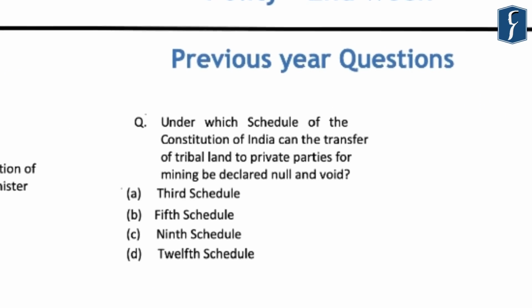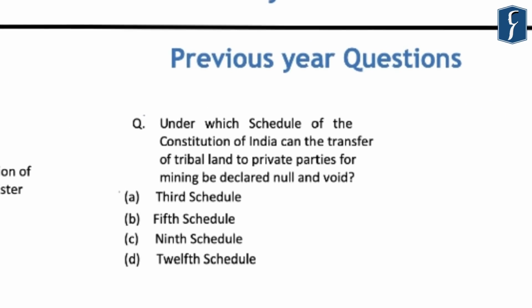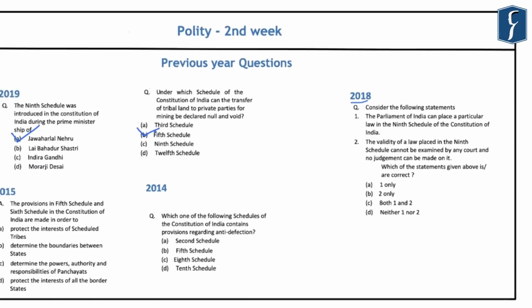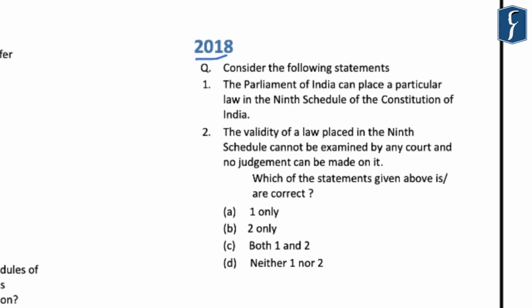Again, if you read about the second question, it reads, under which schedule of the Constitution of India can the transfer of tribal land to private parties for mining be declared null and void? So in this case, the correct answer is B, that is 5th schedule, because it is related to the protection of the rights and interests of the tribal population in 5th schedule areas. The question that was asked in the year 2018 reads that the Parliament of India can place a particular law in the 9th schedule of the Constitution of India, which is correct.